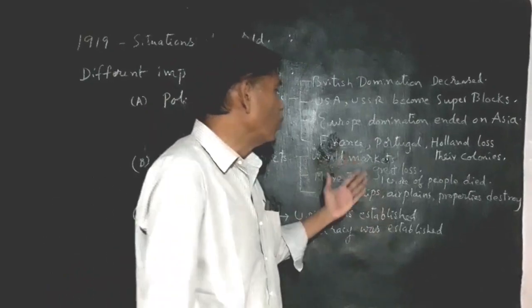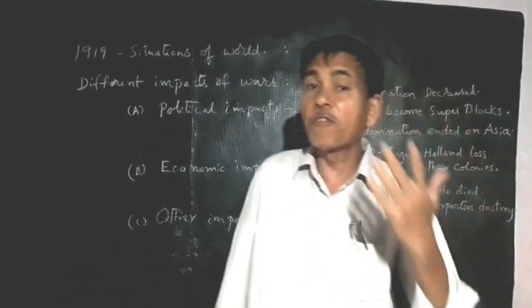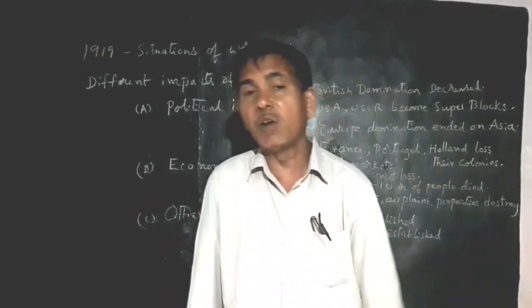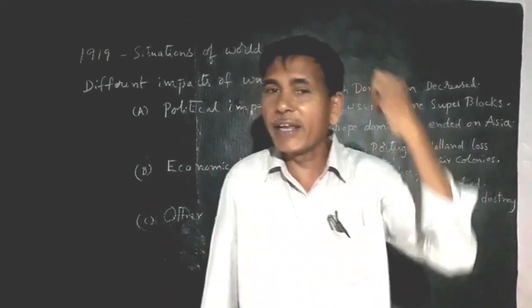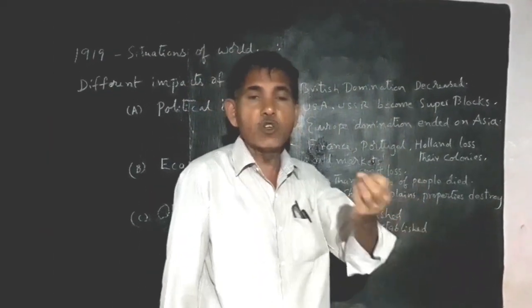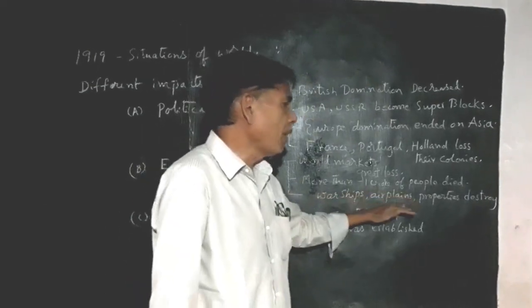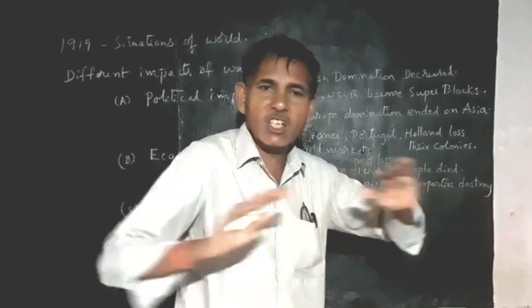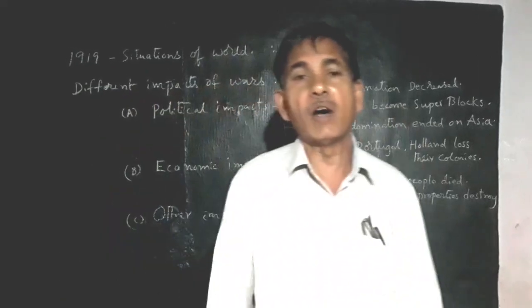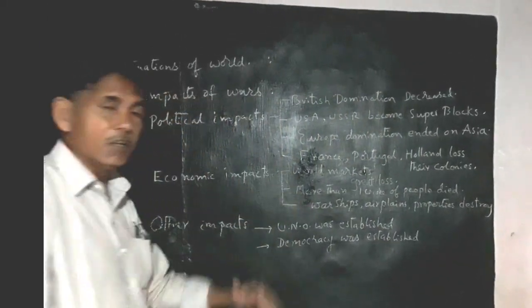And next, more than 1 crore people died in the First World War and 2.5 crore people died in the Second World War. The span of life decreased. A terrible situation also occurred during the world wars. Warships, airplanes and properties were destroyed in the First and Second World Wars. These are the economical impacts on the world.